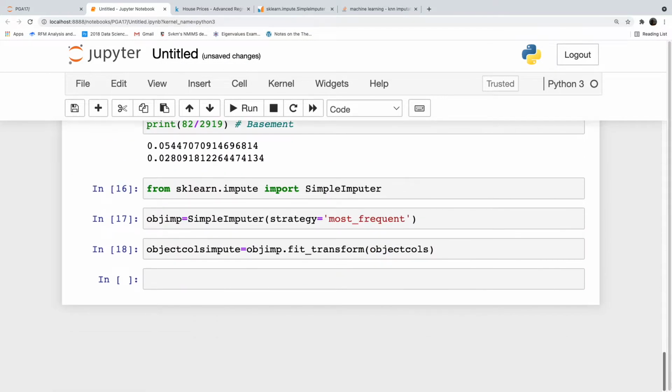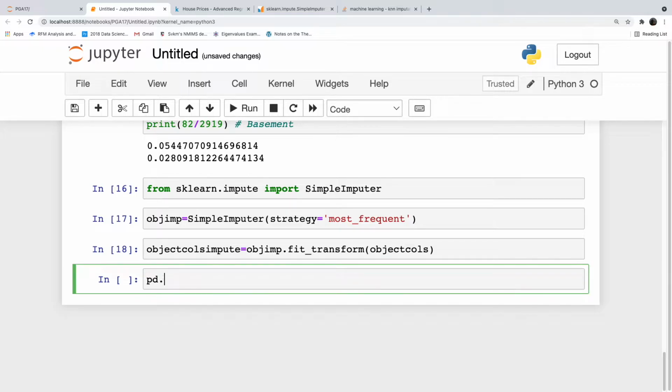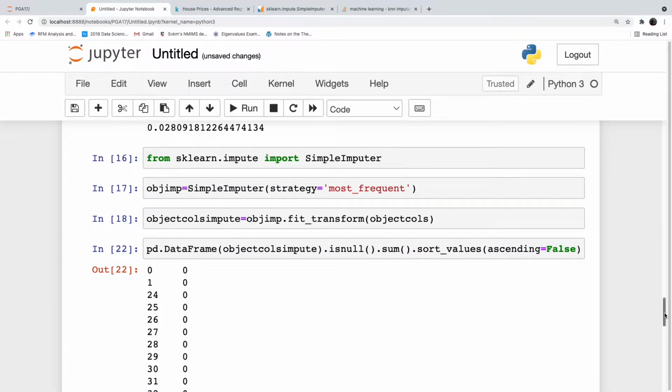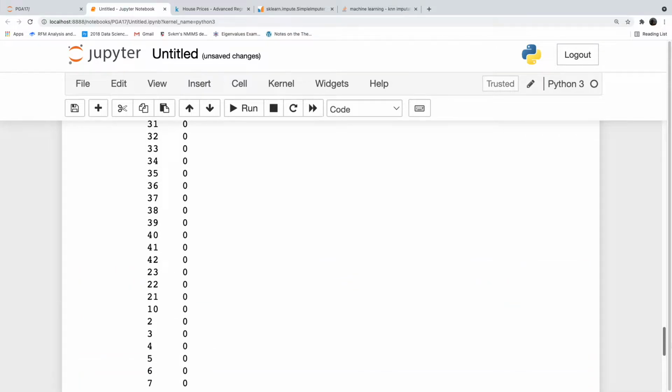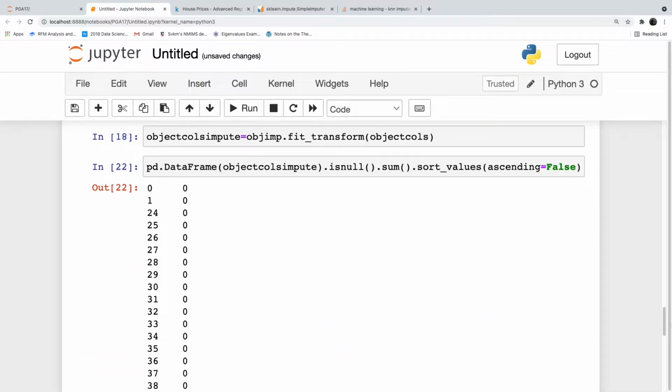Okay. But still, if you want to check, pd dot DataFrame, object calls impute, dot isnull dot sum dot sort underscore values ascending is equal to false. See, there are no missing values in the data frame. 0. The missing values are 0. Right?